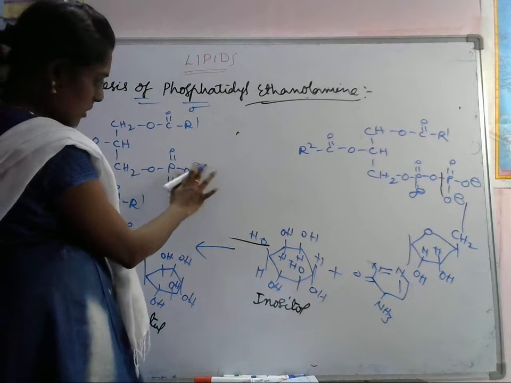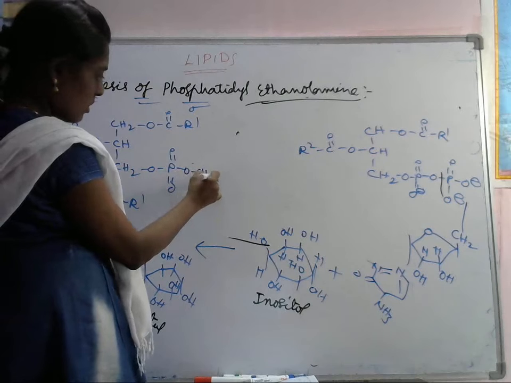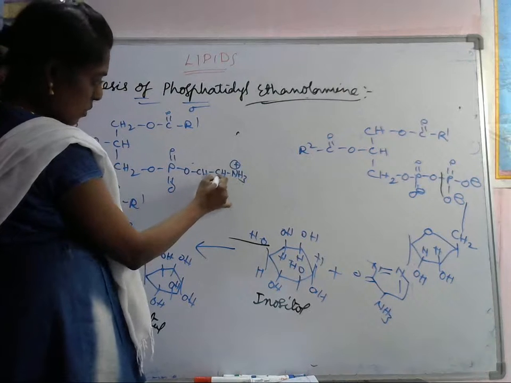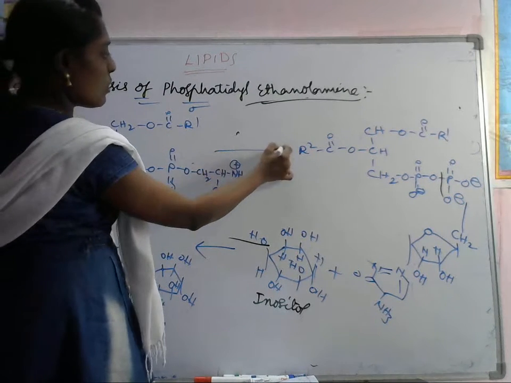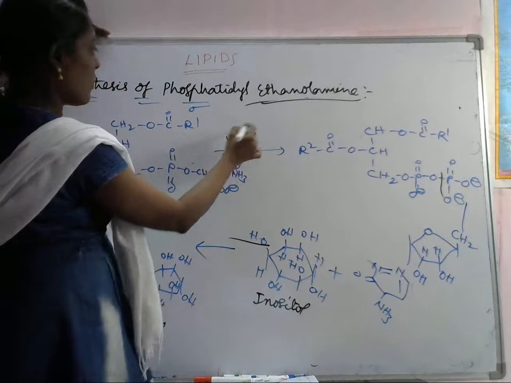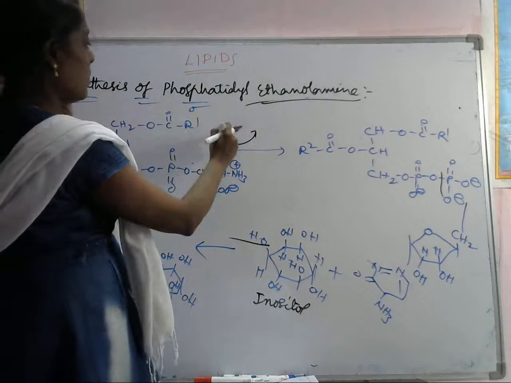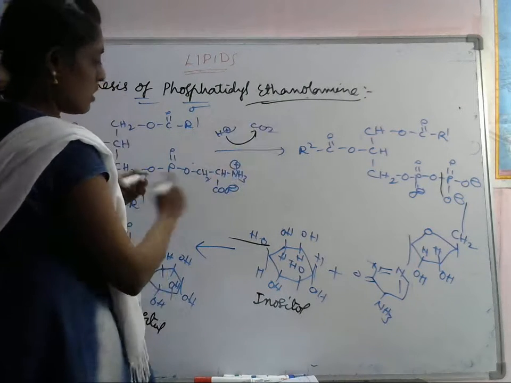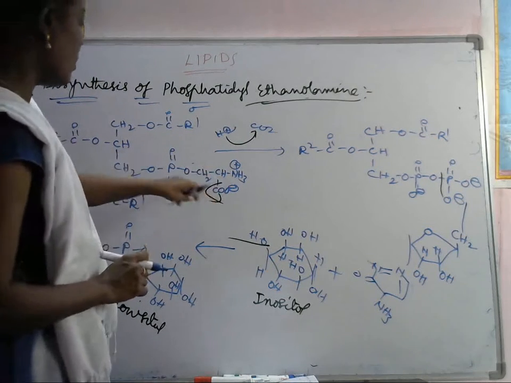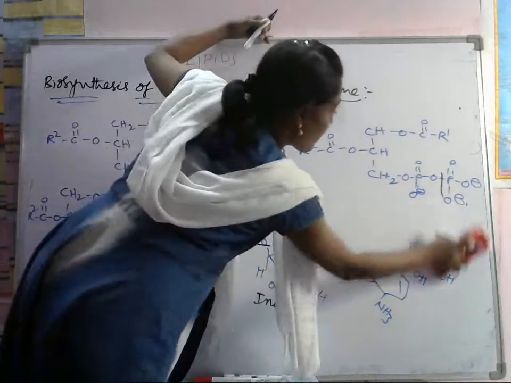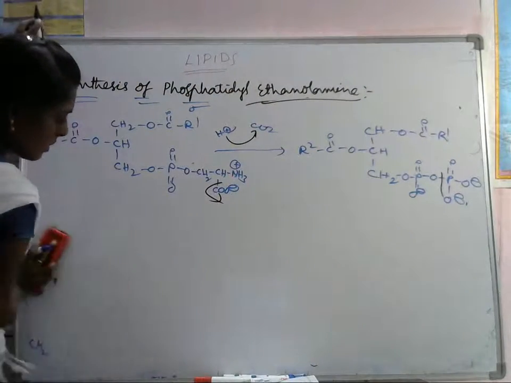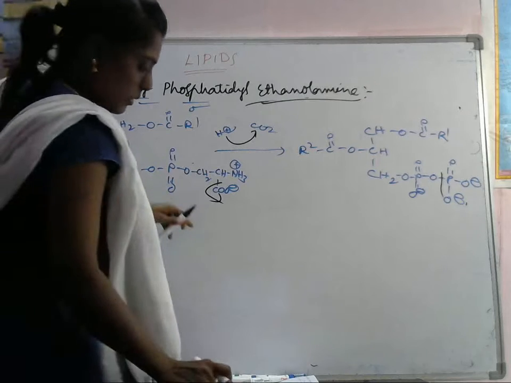For phosphatidyl serine, CH2, CH, NH3 plus, COO minus. So for this one, what do we have to do here? Here H plus, and it removes this CO2. What will we get?